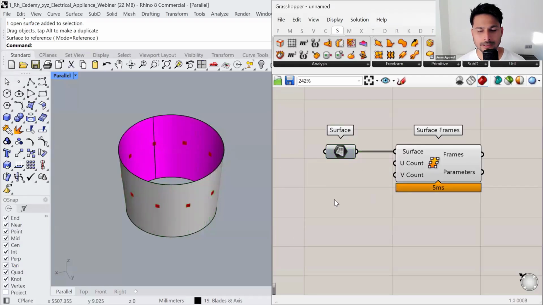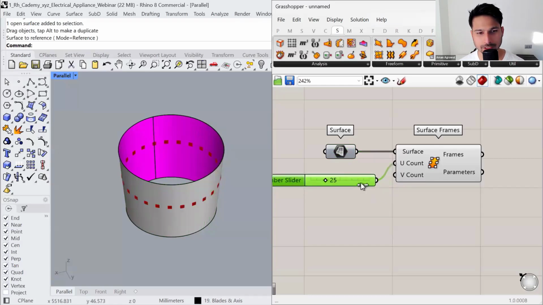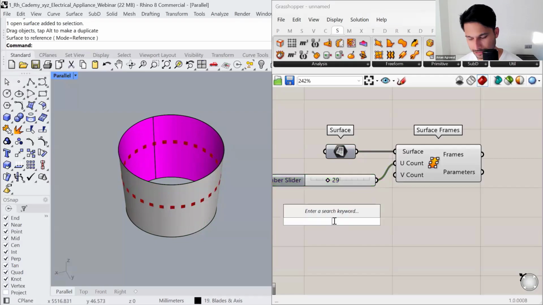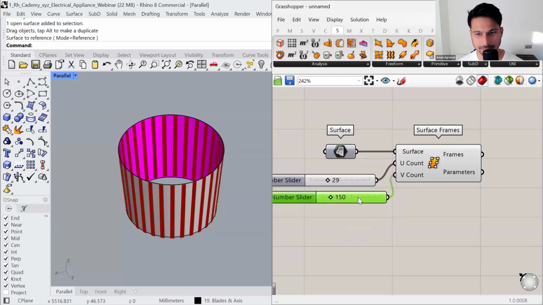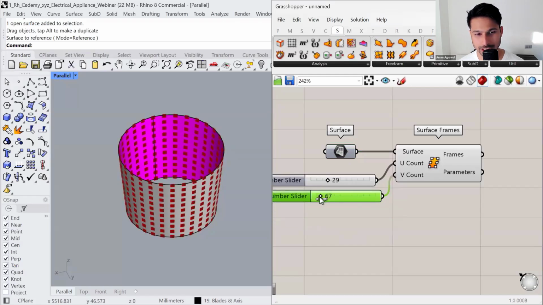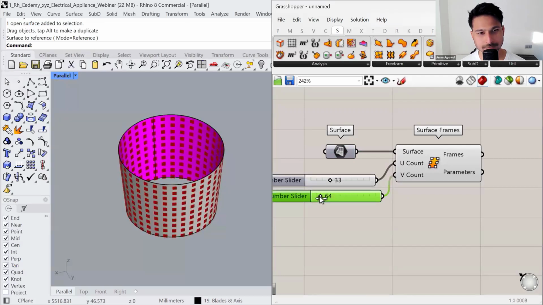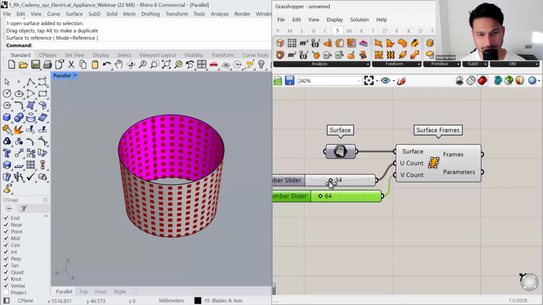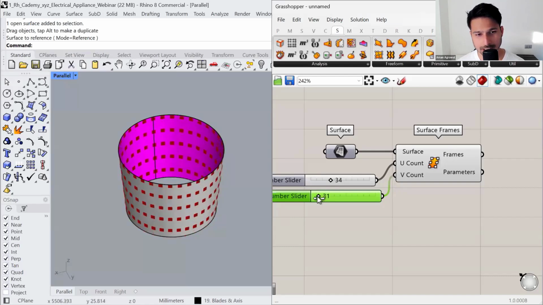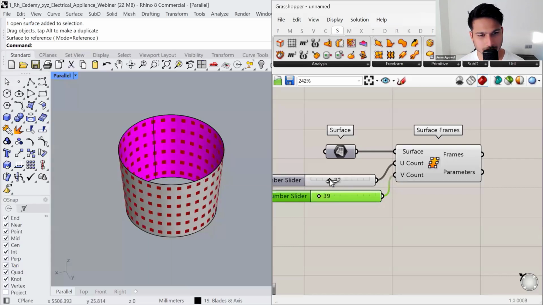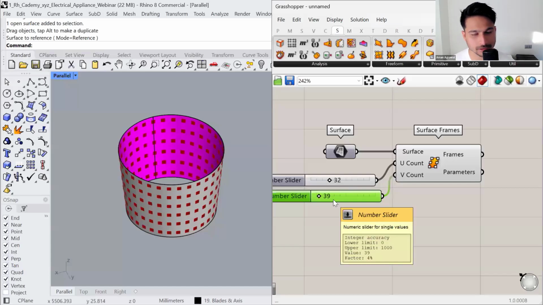Okay. In order to change the number of frames in U and V direction, just double click and write, let's say 25. So you will have 25 frames in U, and let me write the same, maybe 150 in the V direction. Okay, be careful because if you set a very big number, it might even crash your Grasshopper environment. So you decide how many frames, how many textures you want.